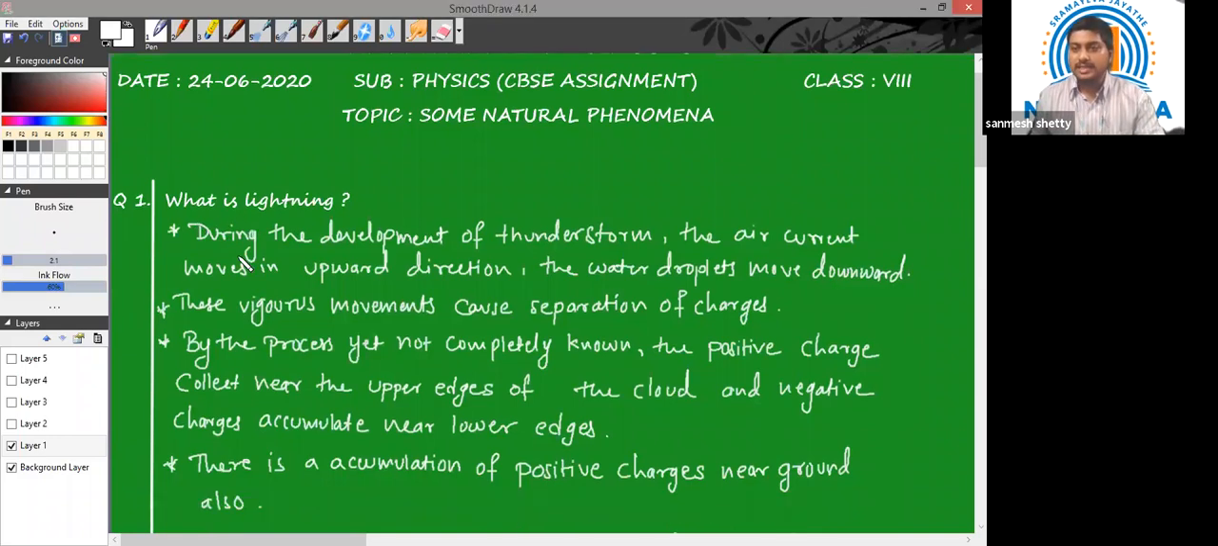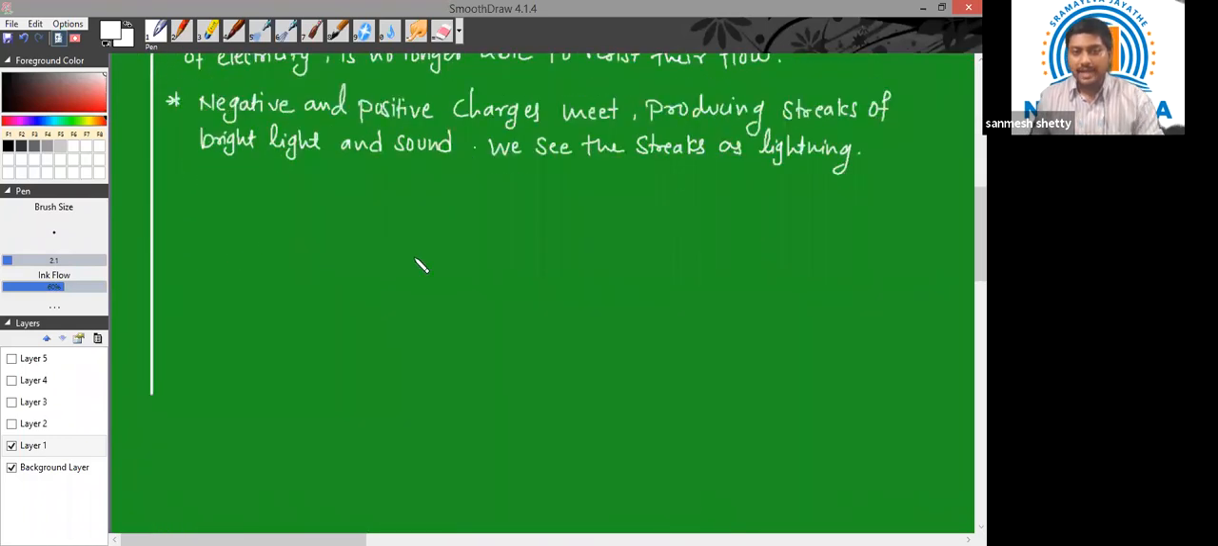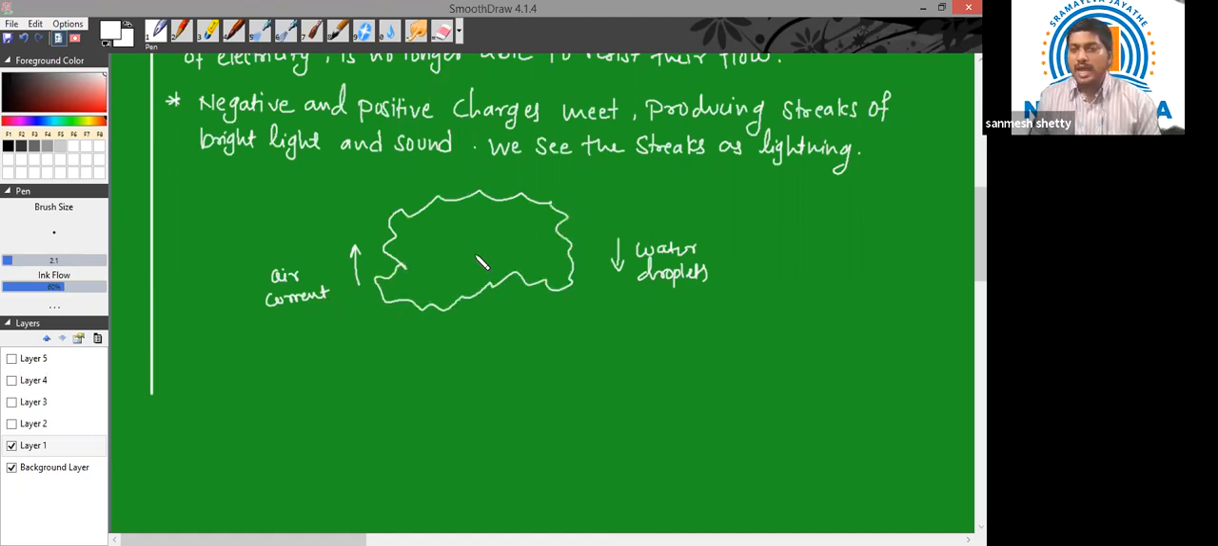Now, let us try to understand the process of lightning with the help of a diagram. During stormy days, the air current moves in upward direction, whereas the water droplets move in the downward direction. Due to this, there is a vigorous motion in the clouds. Let us say I've drawn a cloud, and due to this vigorous motion, there is separation of charges inside the cloud.